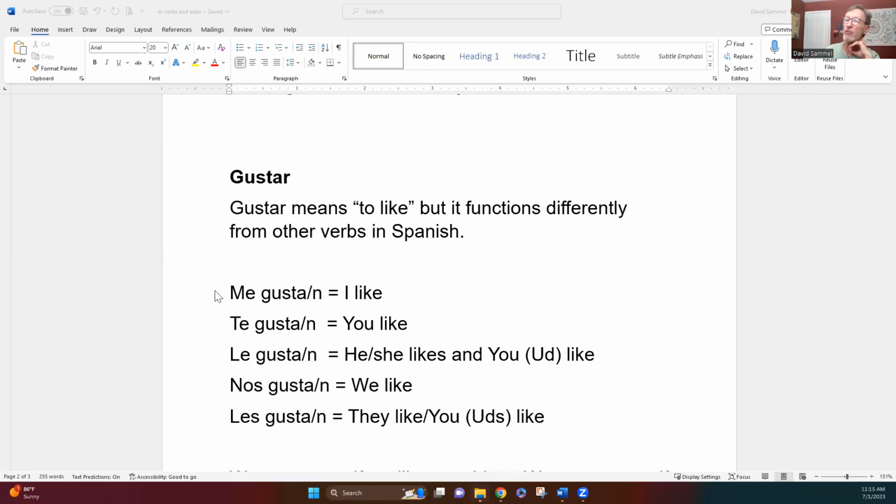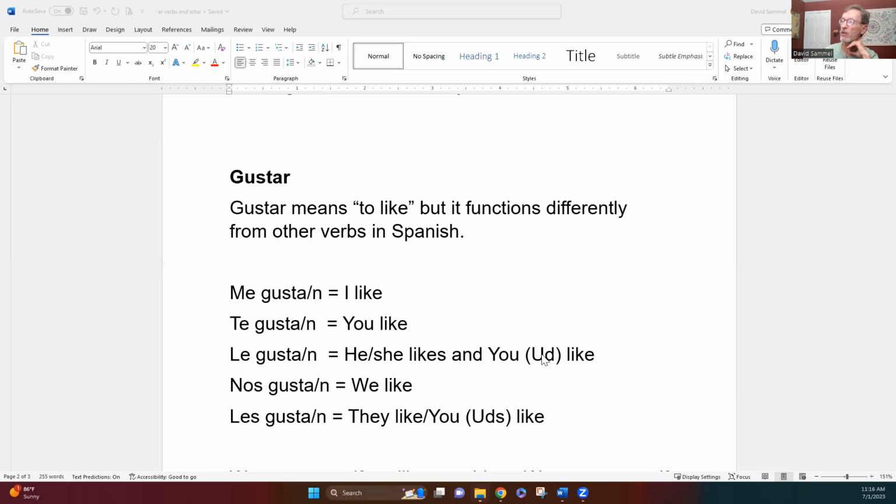Notice that we never use the yo, tú, él, ella. Well, there are ways to use that, but we don't say yo with the verb gustar. Okay, it's just part of the deal. What you say is me gusta or me gustan. We'll talk about why that is in just a second. Te gusta or te gustan means you like. Le gusta, le gustan means he or she likes, and it also works for usted.